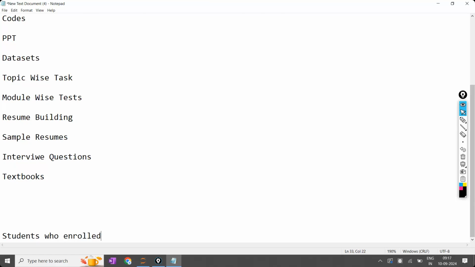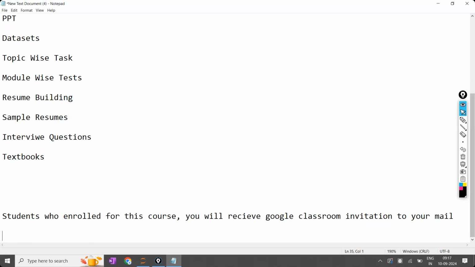And students who enroll for this course, you will receive the Google Classroom invitation to your mail ID. If you have not received it even after paying the course fees, contact your admin once and collect it today.